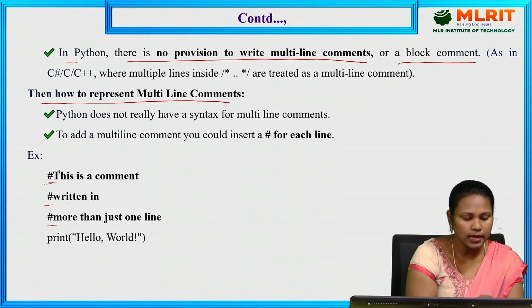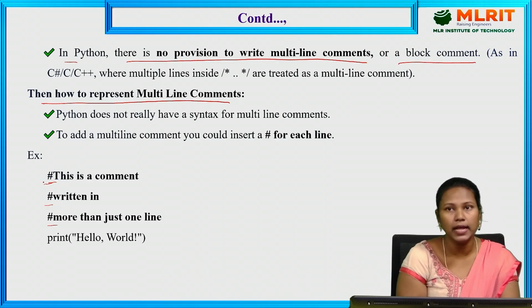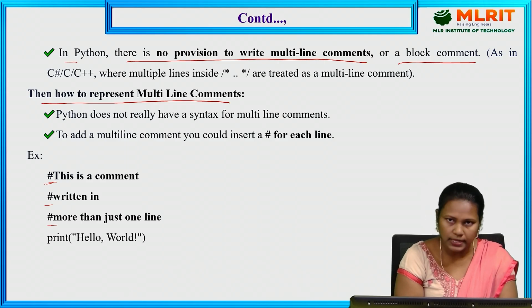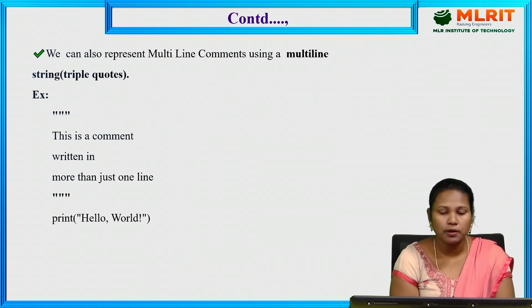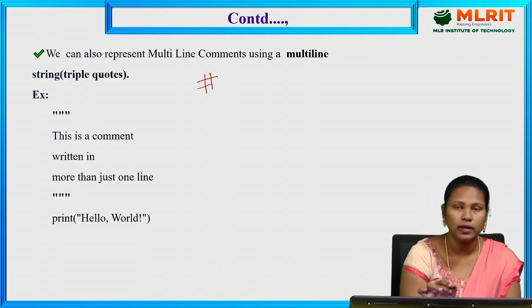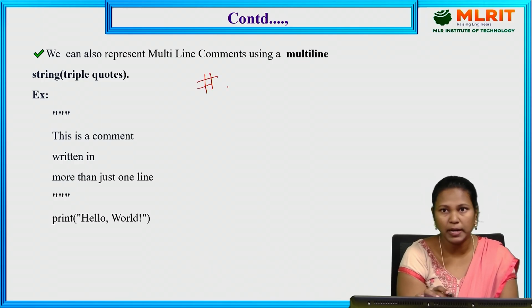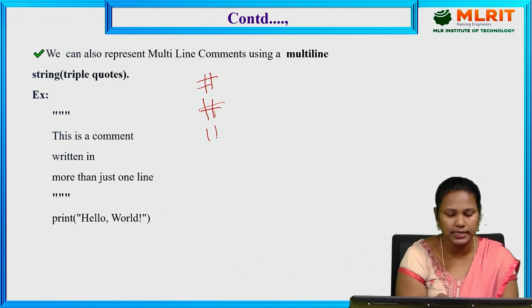At the start of every comment line we have to specify the hash, then only it will understand it is a comment.